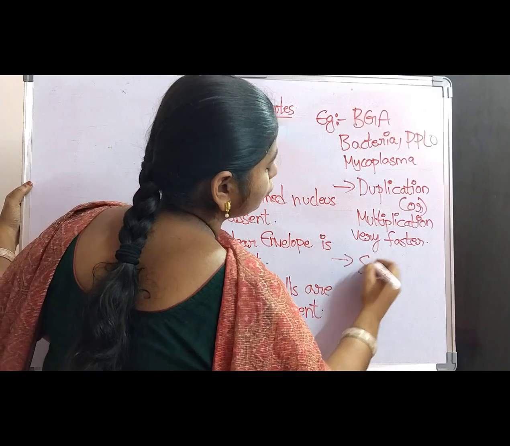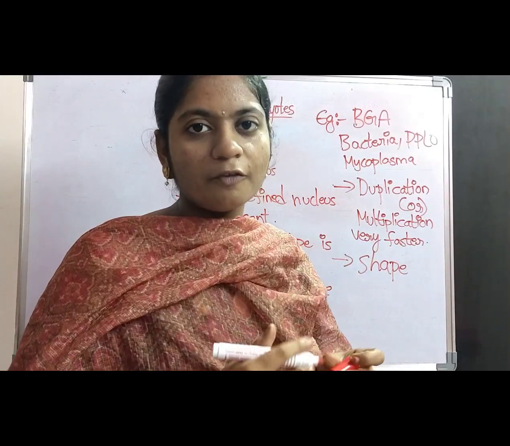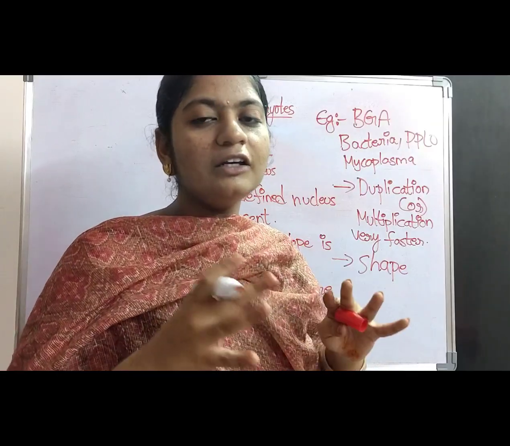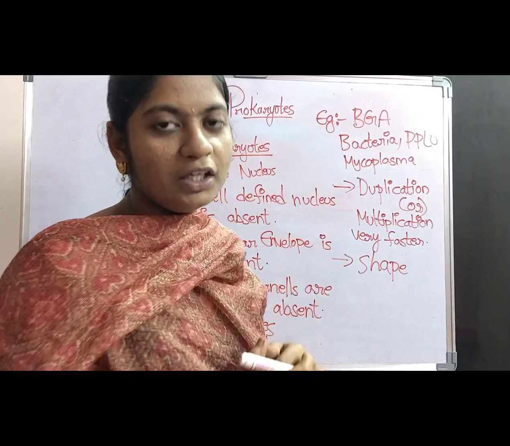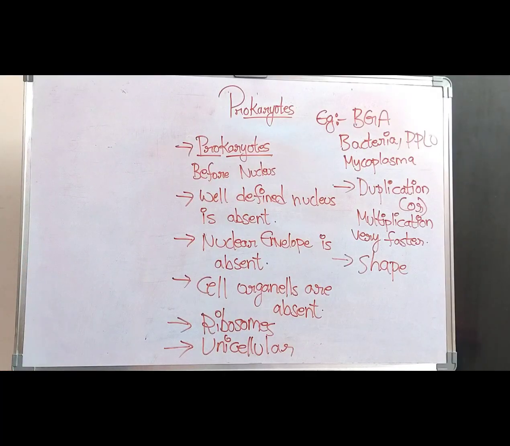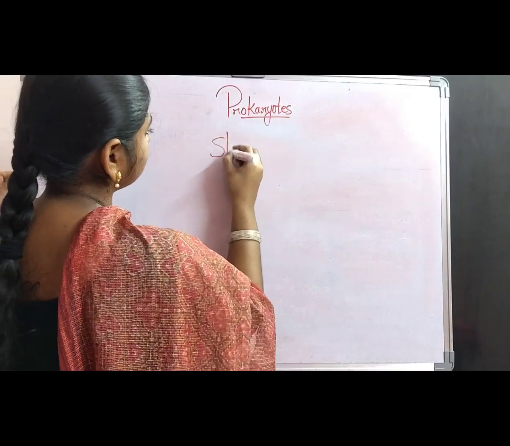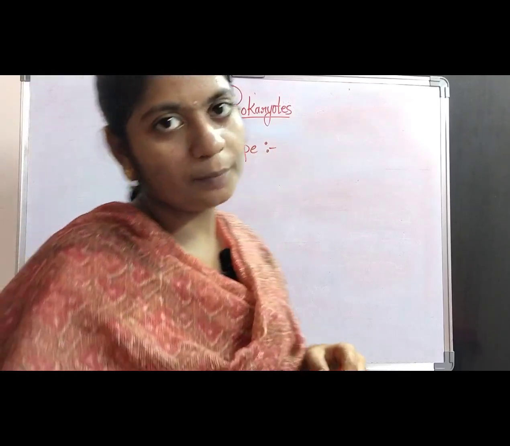And also, coming to the shape of the prokaryotic cell. Is there any particular fixed shape of the prokaryotic cell? No. There are very different types of shapes in the prokaryotes. So let us discuss the different shapes which are present in the prokaryotic cell. There is no particular fixed shape; there may be different types of shapes.